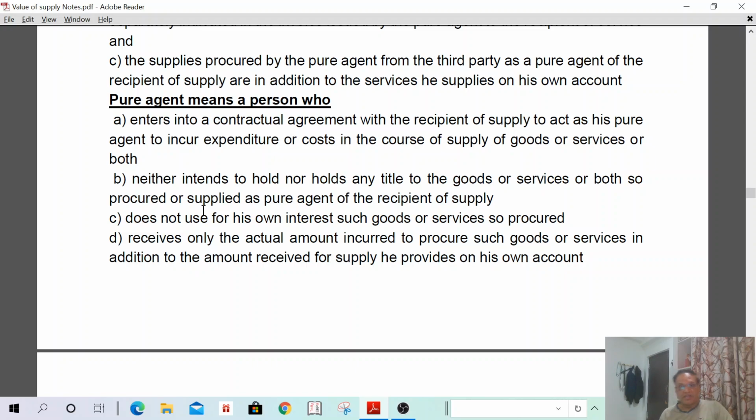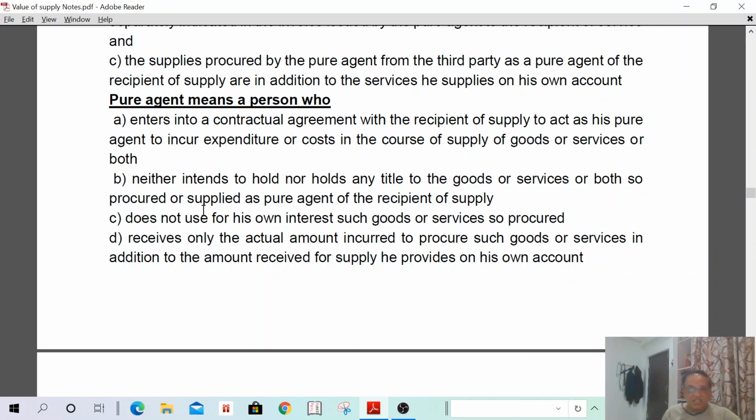If the C and F agent collects the goods from the customs, he can hand over the same to the principal. He does not hold the goods with him. He neither intends to hold such goods nor holds any title of the goods. He can just take the goods from the customs department and hand over such goods. In such a case, such person shall be treated as a pure agent.